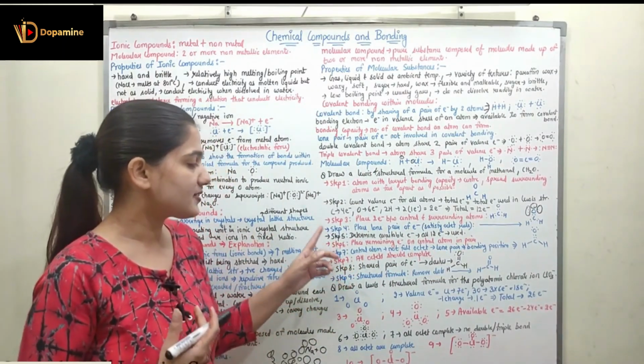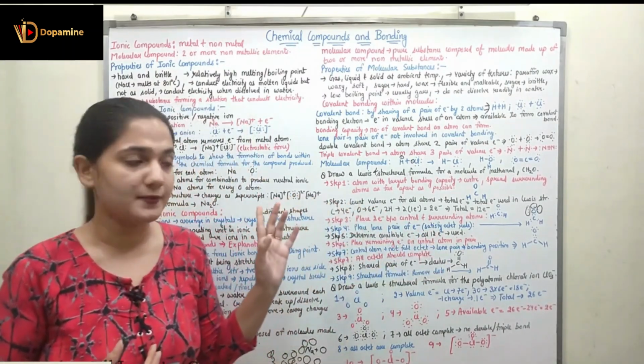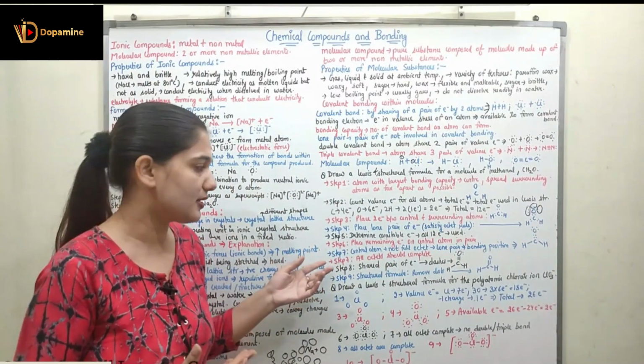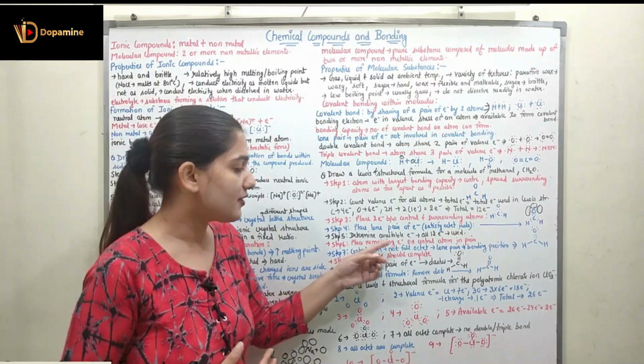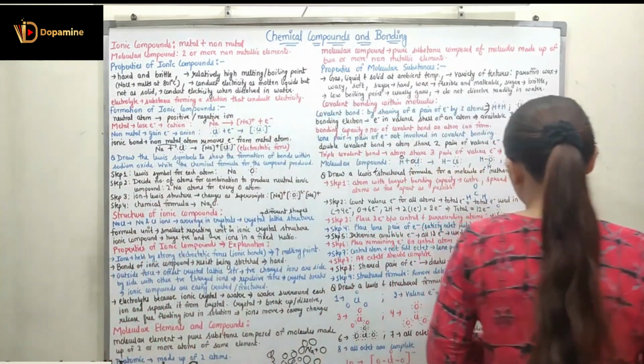What is step 6? Step 6 is to place remaining electrons on the central atom in pairs. We do not have any remaining electrons, so we are going to skip this step, right? Step 7 concerns the central atom. If it does not have a full octet, a lone pair will be converted to a bonding position.